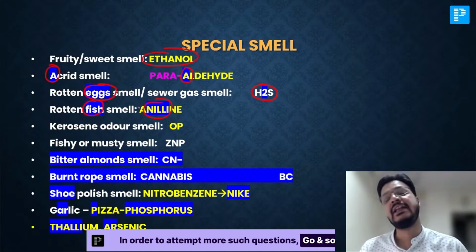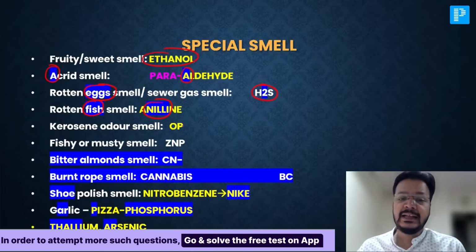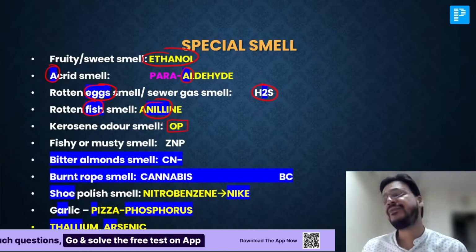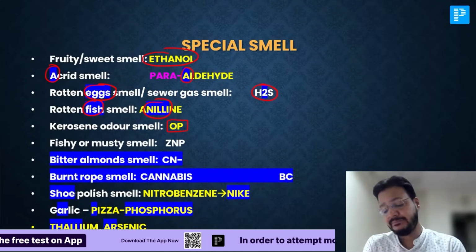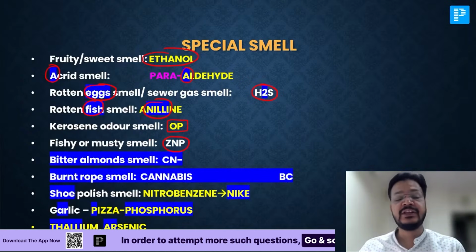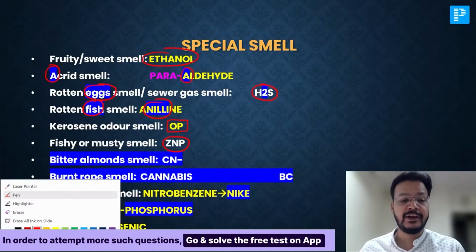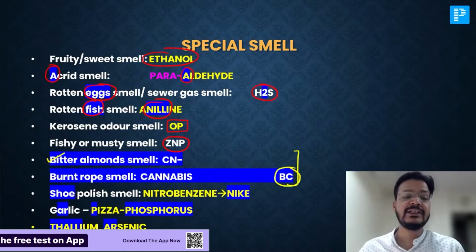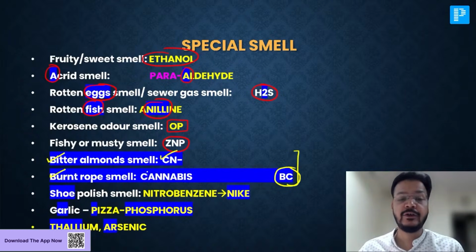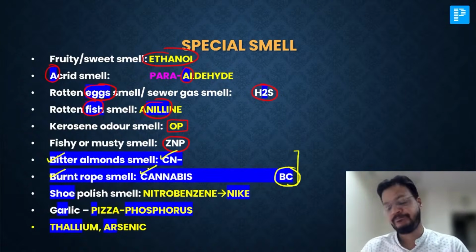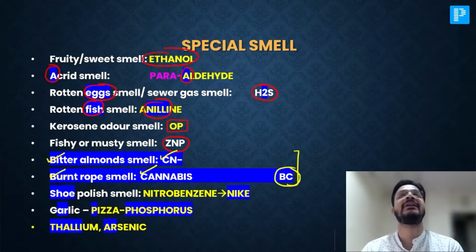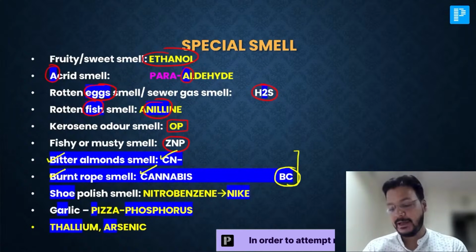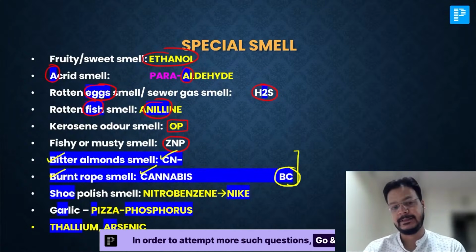Rotten fish smell is aniline. This is my favorite question, my dear friend. Organophosphate smell is kerosene smell. Fishy smell is zinc phosphide. Now remember a very simple trick, BC. Bitter almond smell, BC, cyanide. Burnt rope smell, cannabis, BC. Very simple trick to remember: bitter almond smell in cyanide and burnt rope smell in cannabis.